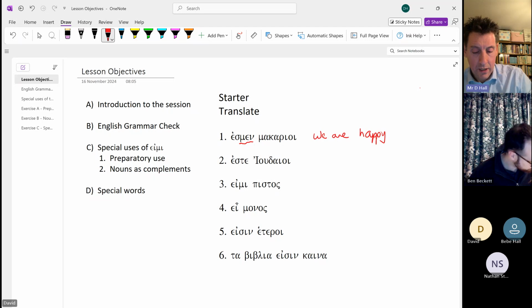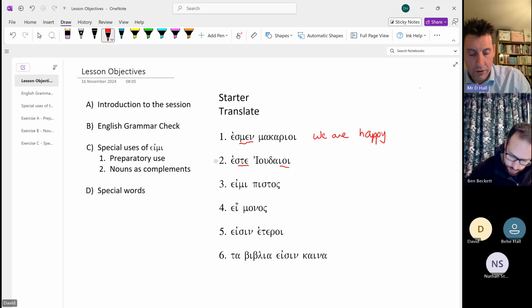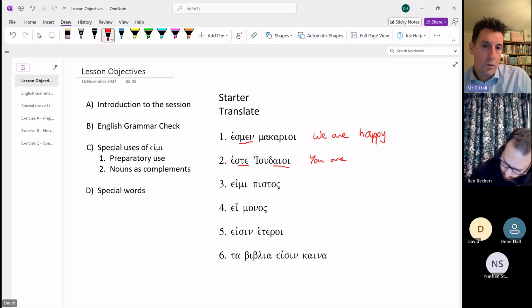Este, so the second one down is again a plural, and you can kind of see the plural even if you weren't too sure from the fact that the adjective which we're using is in the plural. So this is the second person plural, so it's you are. And that's the word for a Jew or Jewish.